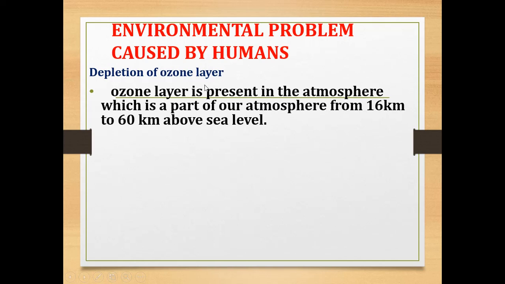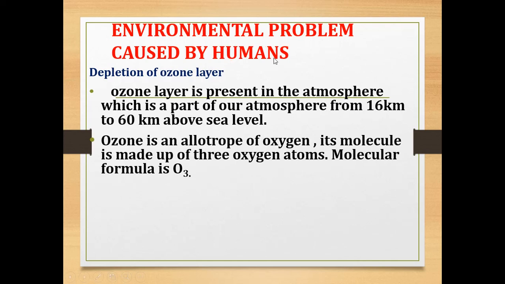The ozone layer is the layer which is present in the atmosphere. It is a part of our atmosphere from 16 kilometers to 60 kilometers above sea level. So that part of the atmosphere, from 16 kilometers to 60 kilometers above sea level, is called the ozone layer.